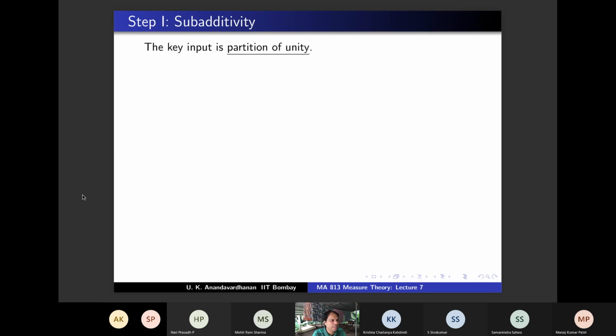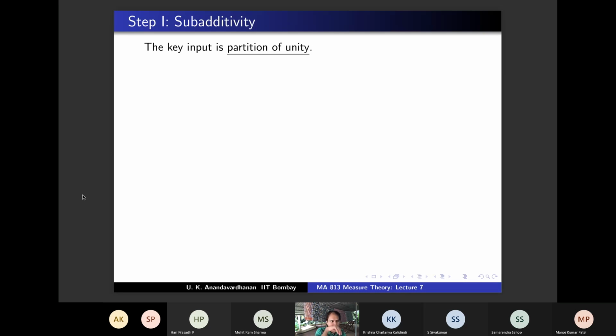Step 1 is subadditivity. What is subadditivity? What is additivity? If a disjoint union is there, then the measure of the union. I will continuously call this mu a measure. Sometimes I'll put quote marks because we are yet to prove it's a measure, but I will use that term. So additivity is mu of the union is the summation of mu of E_i if the E_i are disjoint, and subadditivity is where disjointness is not required, but it's less than or equal to. So let's start the proof.